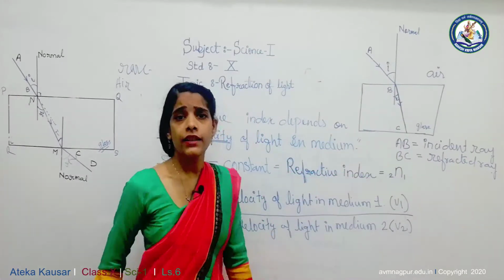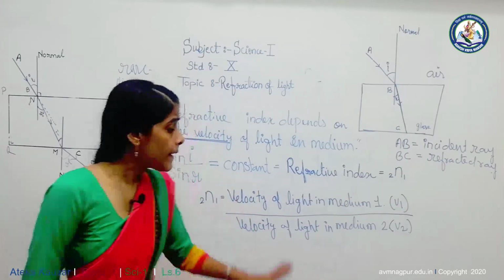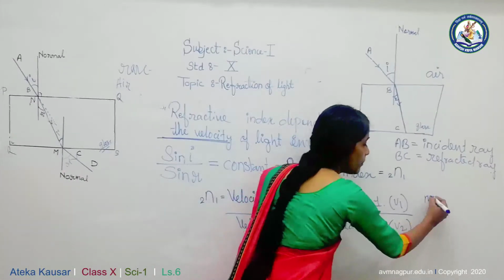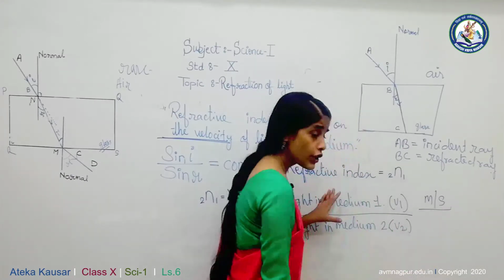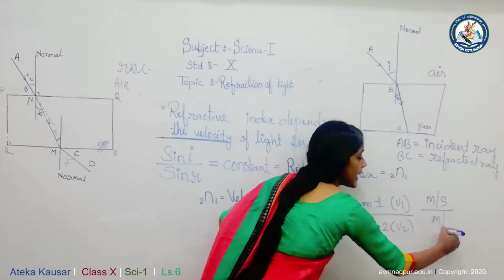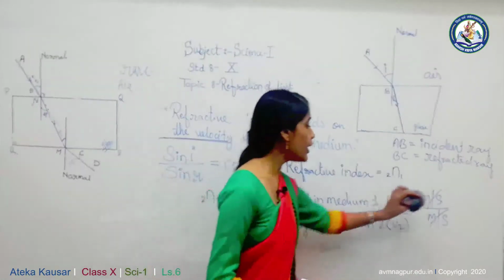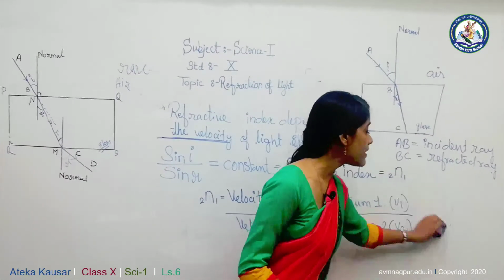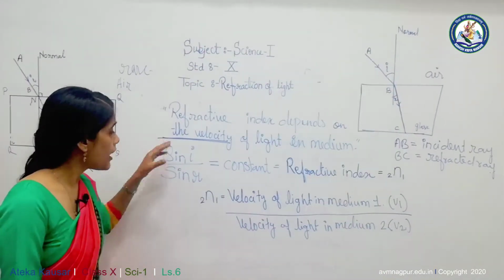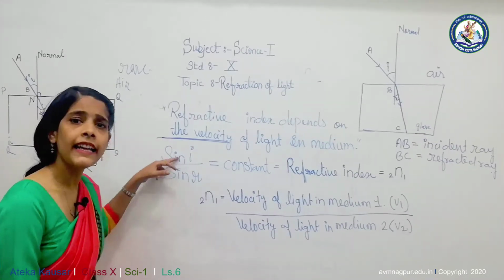Everything in science has a unit. Then what is the unit of refractive index? If I consider this formula, the velocity of light in air must be in meters per second, and the velocity of light in glass also must be in meters per second. Meters per second to meters per second get cancelled, hence the refractive index is constant and does not have any unit. And if we calculate the angle, it is also in radians or degrees, both the same, so again it is cancelled.